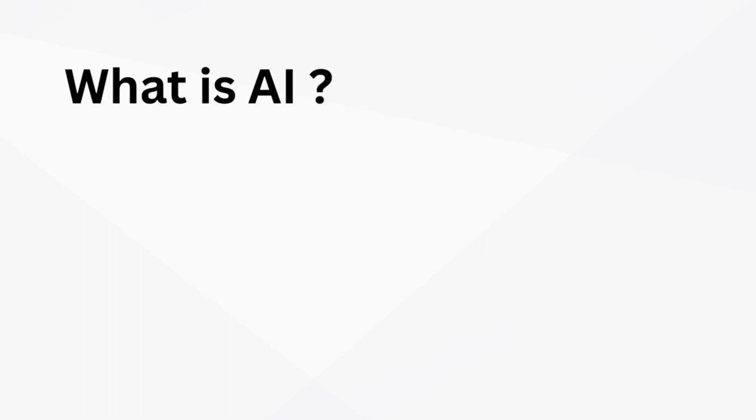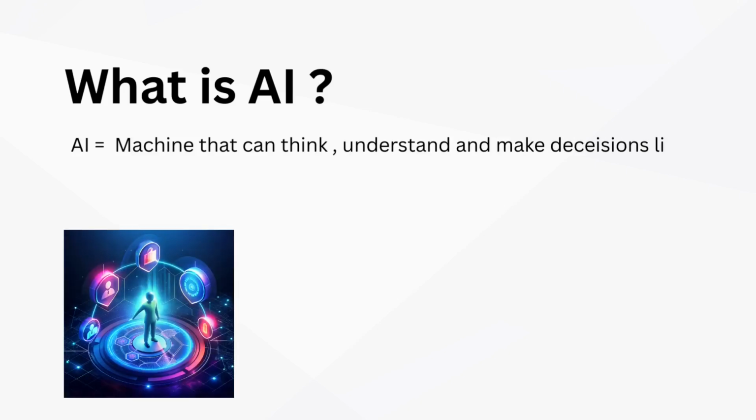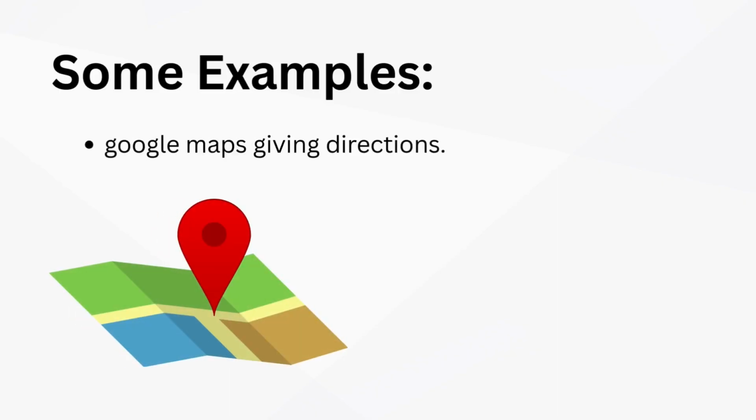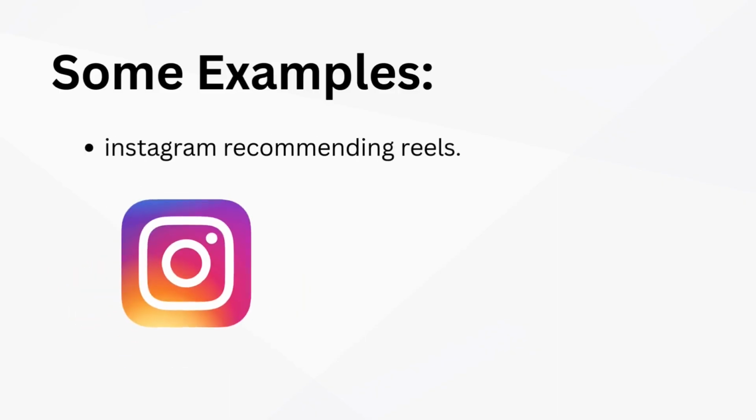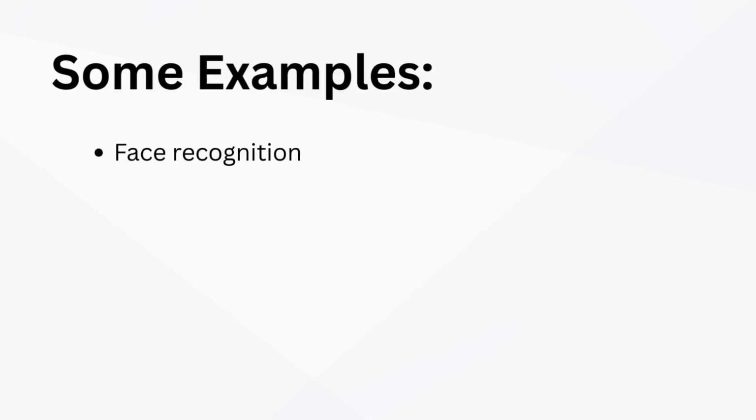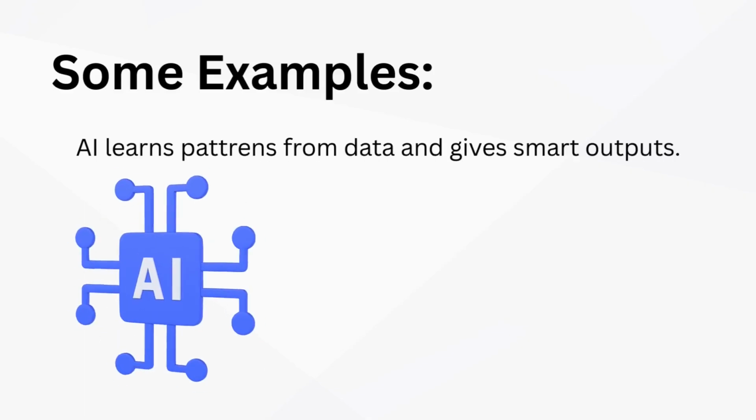In this class, we will discuss what is AI, LLM, and prompt engineering. The first one is AI. AI is a machine that can think, understand, and make decisions like a human. Some examples of AI are ChatGPT answering your questions, Google Maps giving directions, Instagram recommending reels, and face recognition on your phone. So AI learns patterns from the data and gives smart outputs.